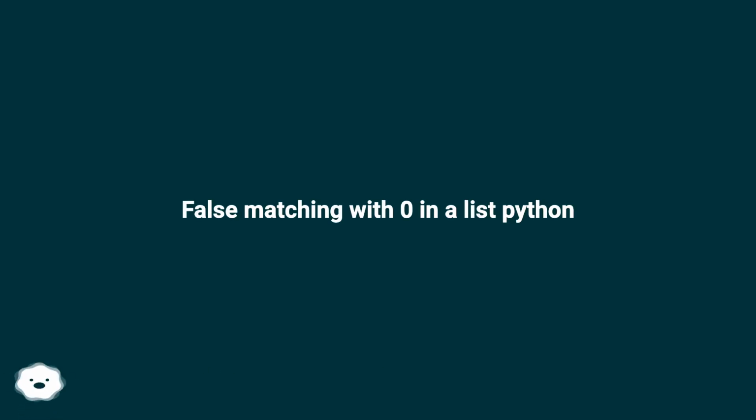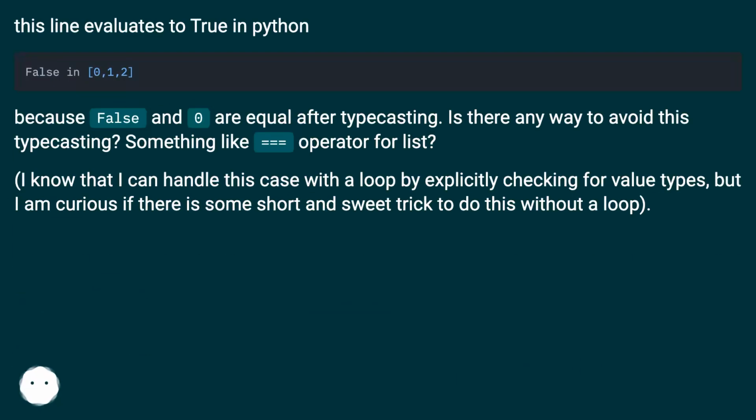False matching with 0 in a list, Python. This line evaluates to true in Python, because False and 0 are equal after typecasting. Is there any way to avoid this typecasting? Something like a triple equals operator for lists?